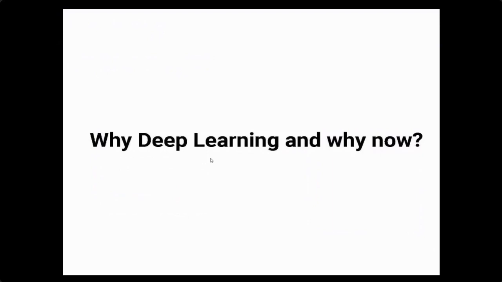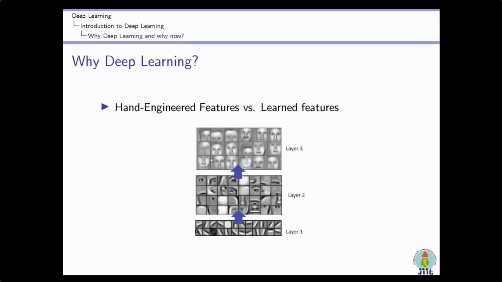And now there are two questions. One is why deep learning, and why now? As I have already told you, this deep learning technology is not a new area of research. It is an old area, but at that time it was not very successful. But now, at the present time, it is very successful, and we are able to learn things. And the reason behind it: why deep learning?